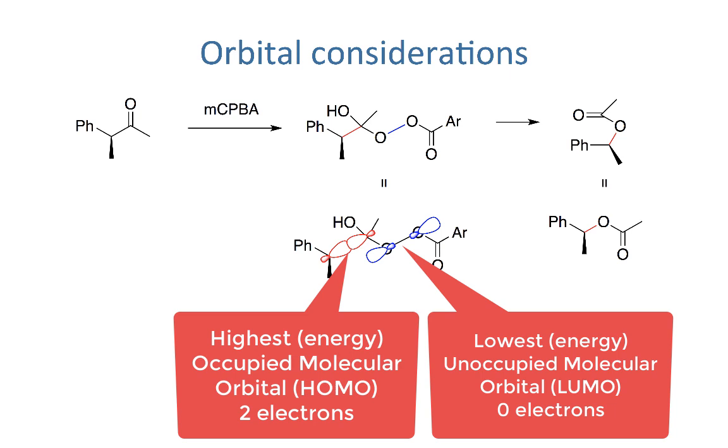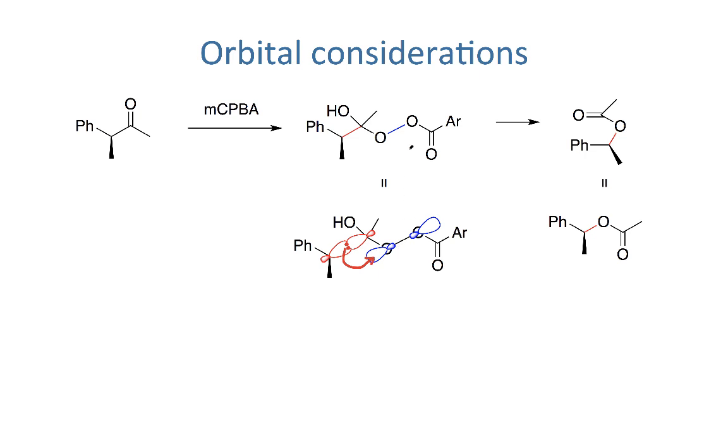In the transition state of this reaction step, the HOMO and LUMO overlap to form a new sigma bond. A new sigma star bond also forms. As the new sigma bond forms, the OO sigma bond breaks, with the far oxygen atom taking the electrons. Notice that this is similar to the overlap that occurred in the SN2 and E2 reactions.